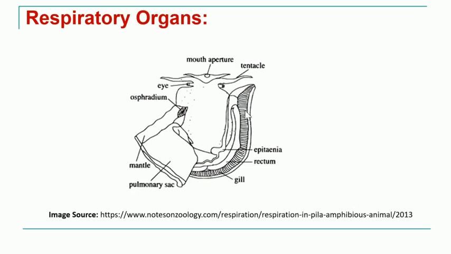Here you can see this lamellated structure, that is nothing but a gill. Here you can see the pulmonary sac, and on either side you have these nostril lobes, the left and right nostril lobes. And another structure which is taking part in this respiration is called the osphradium, which is a leaf-like structure. We will see what is the function of this osphradium later on.